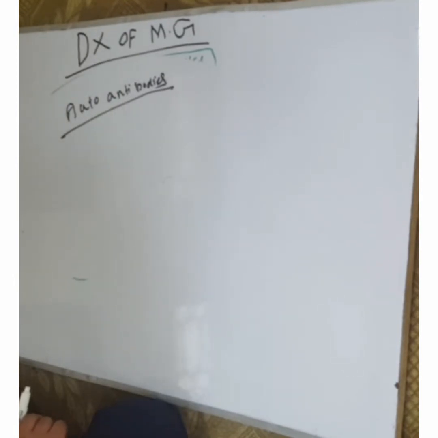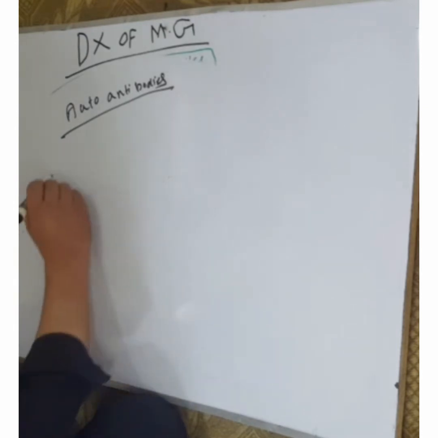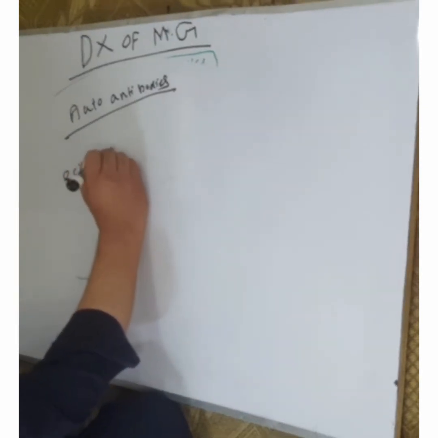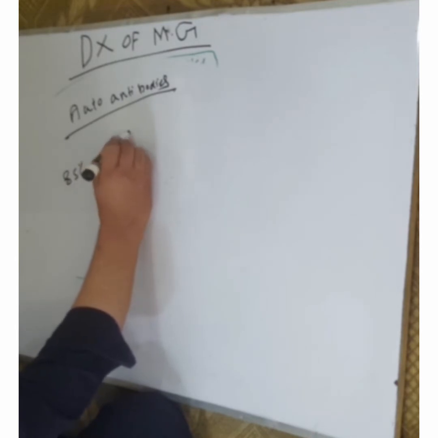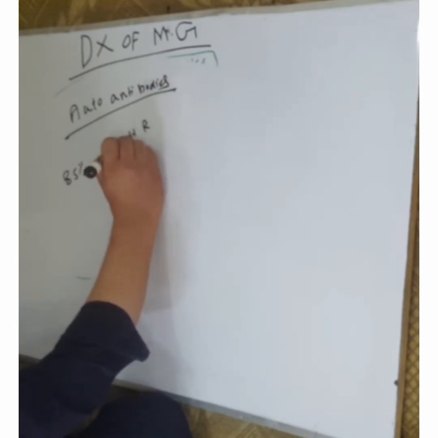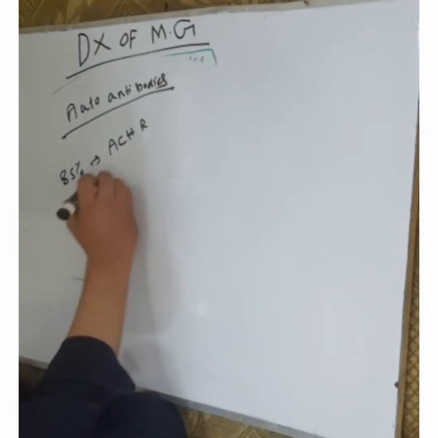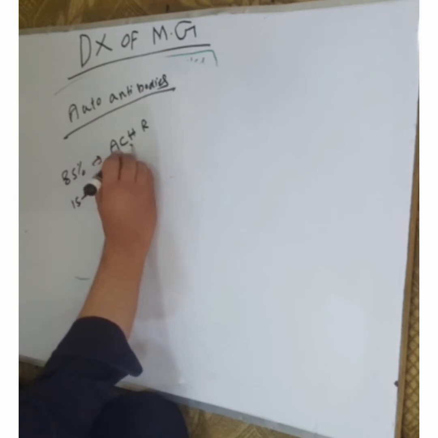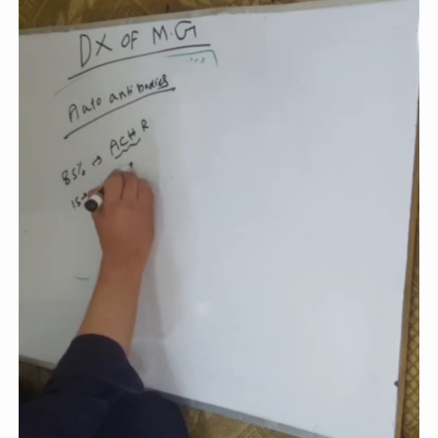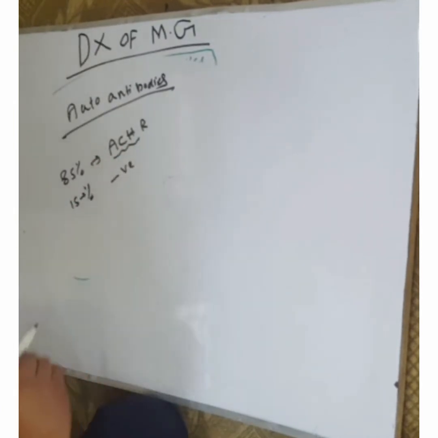The autoantibody against the acetylcholine receptors is found in 85% of the cases of Myasthenia gravis. In 15% of cases, the autoantibody against the acetylcholine receptors is negative.